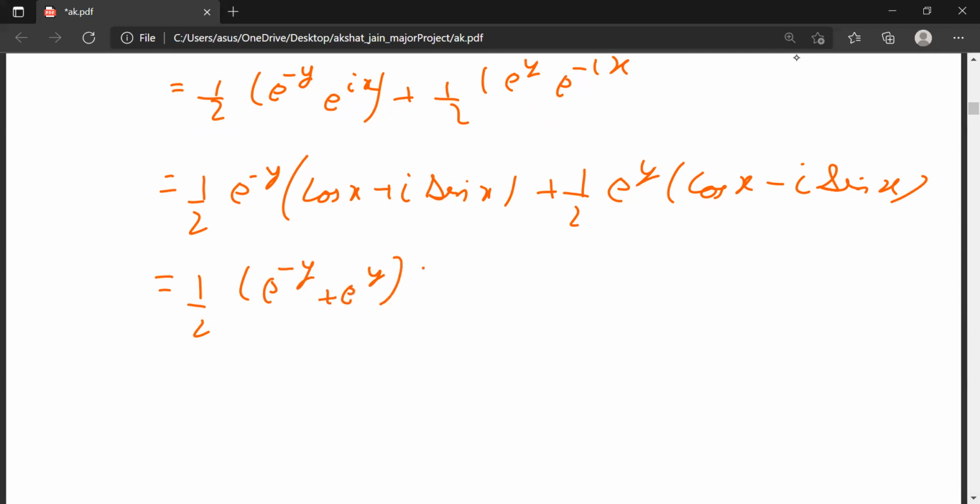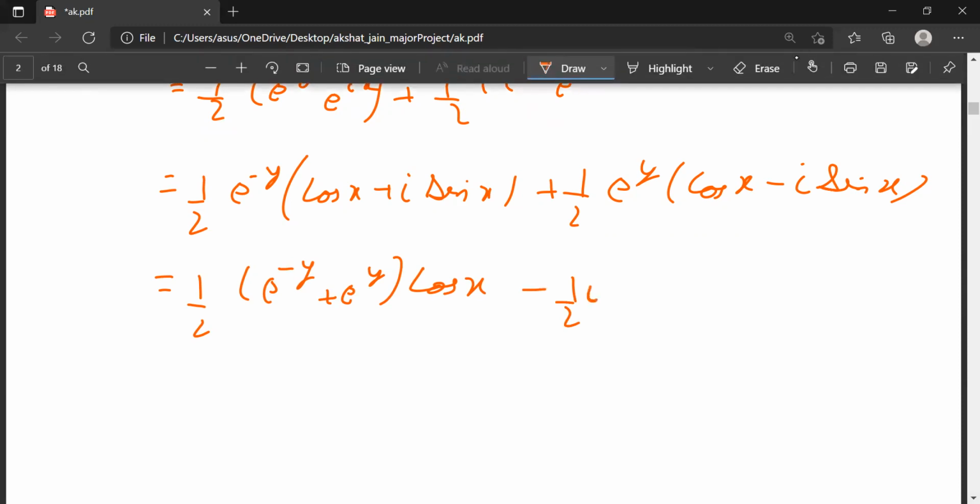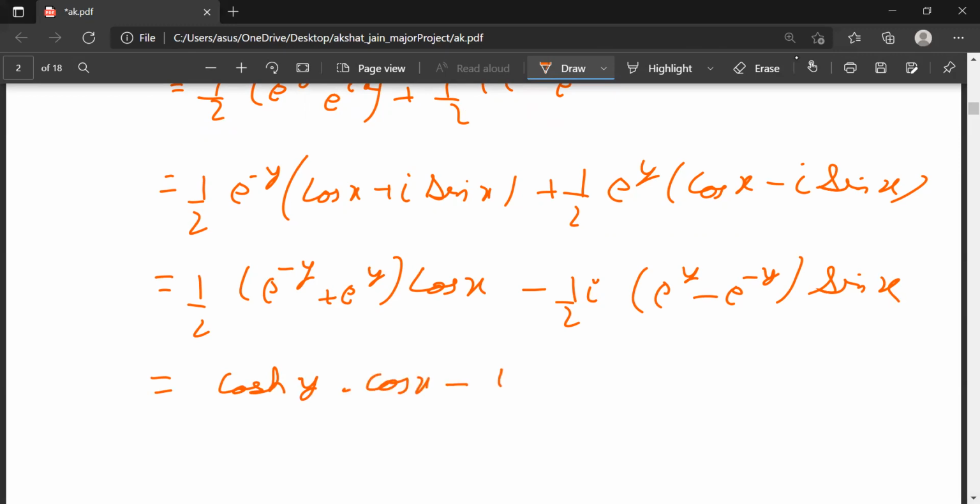I am taking cos x common, cos x plus 1/2, minus 1/2 times i (e^y minus e^(-y)) sin x, that will be equal to cosh y cos x minus i sinh y sin x.